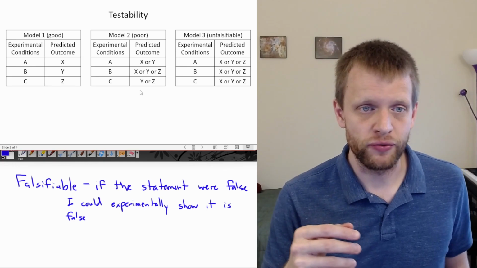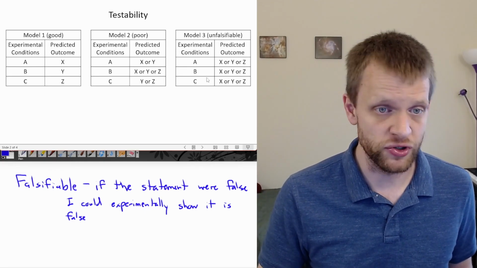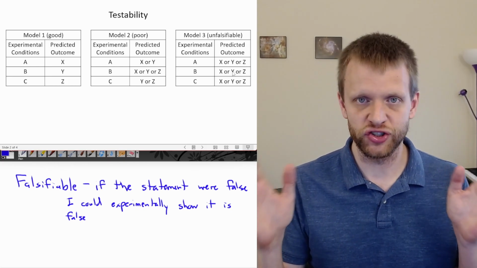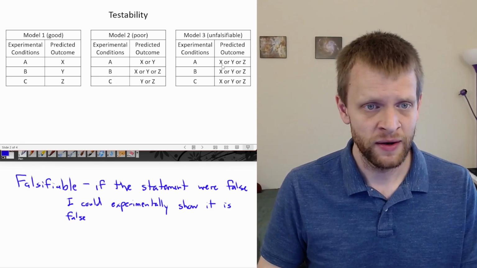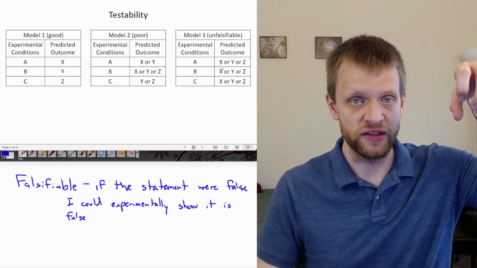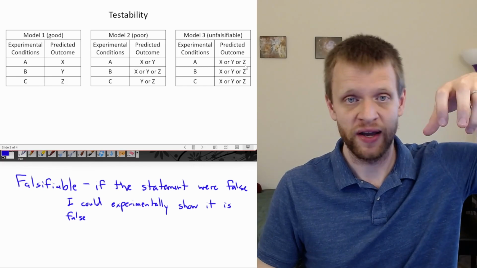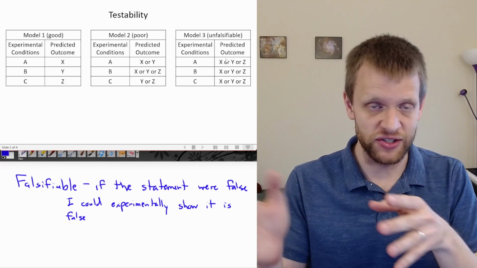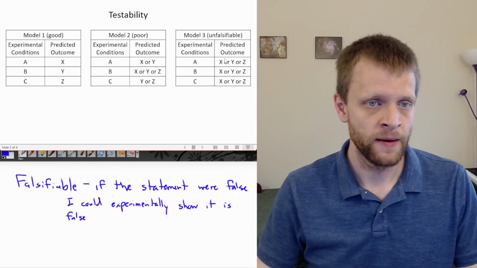Let's say I have model 3. This model would be an example of one that is unfalsifiable. We're assuming that X, Y, and Z cover the entire range of possible outcomes. Say I'm dropping an object, and let's say X is the object falls down, Y is the object flies upwards, and Z is the object stays there. Well, assuming it can't go side to side, that would be all the options. It goes up, it goes down, or it stays in the middle.